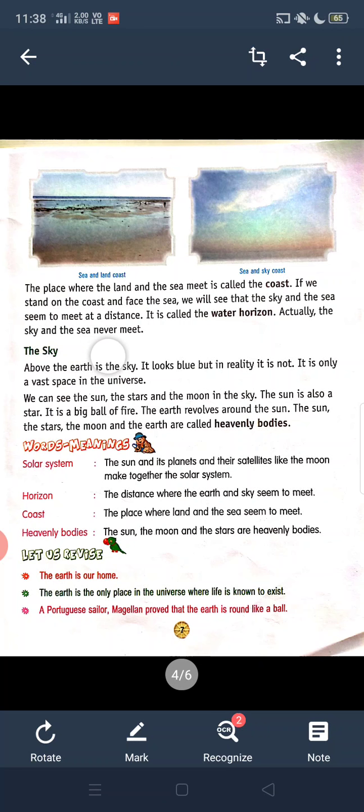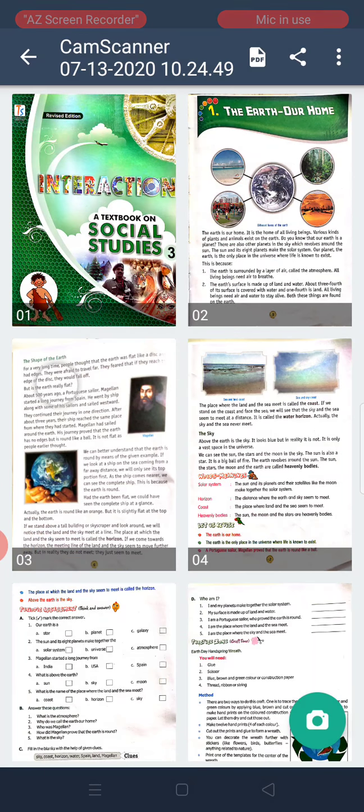Actually, the sky and the sea never meet. The land and the sea meet each other. That place we call the coast. But actually, the sky and the sea never meet each other. The next point is the sky.